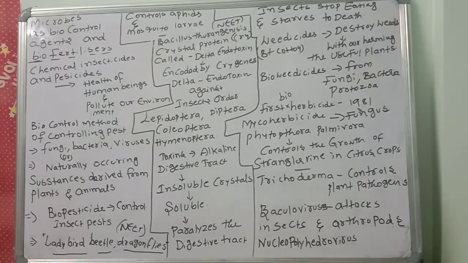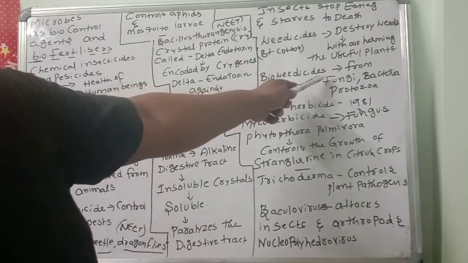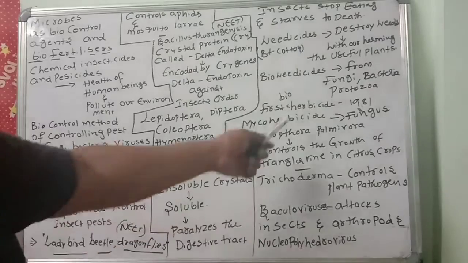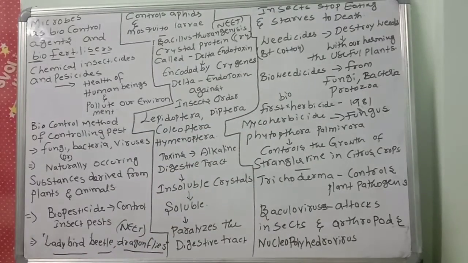Mainly useful microbes. Weedicides are derived from fungi, bacteria and protozoa. The first is bioherbicide. Weedicides kill the weeds. Weeds means unwanted plants which disturb the normal crop plants.